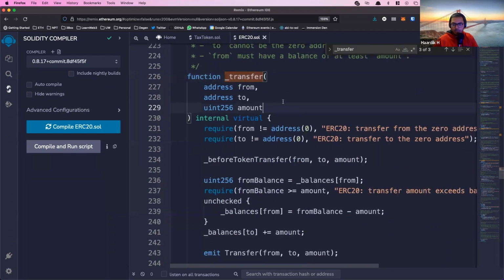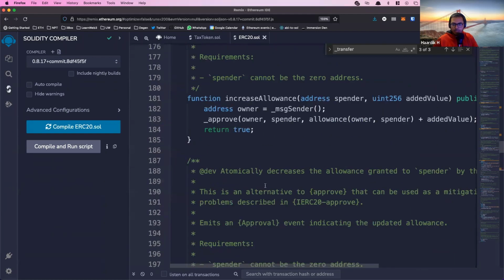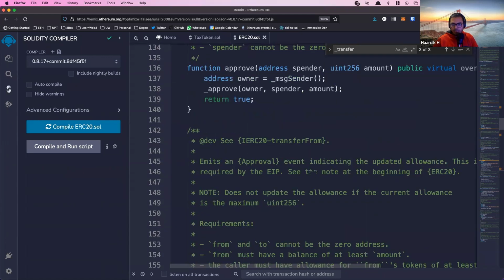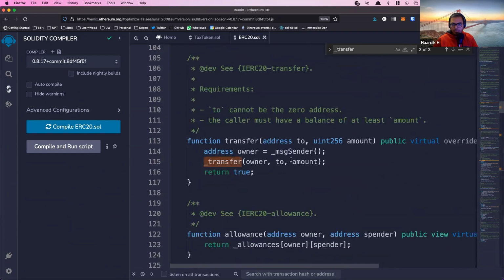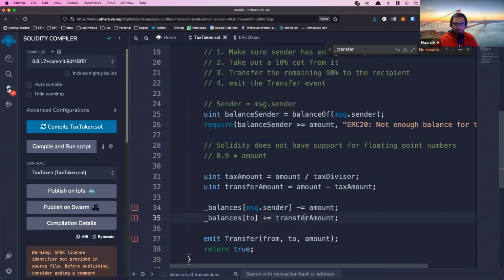Underscore transfer. Okay, so address from, address to, but this uses the balances thing. Increase allowance. Okay. So we're gonna do a couple of things. We cannot use underscore balances here. My bad. That's why I used this above, my brain fart.